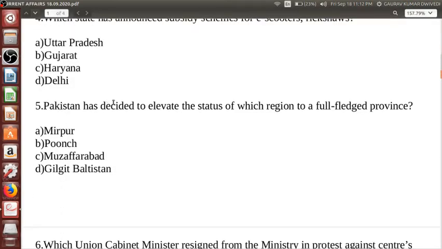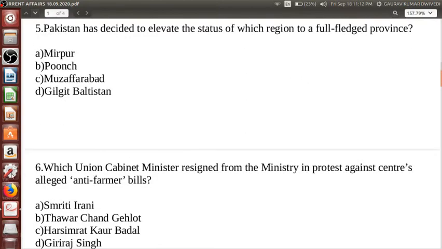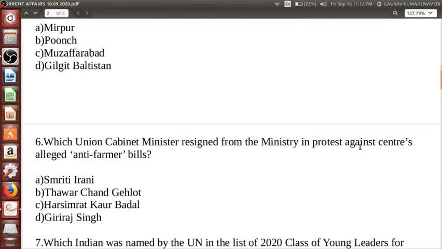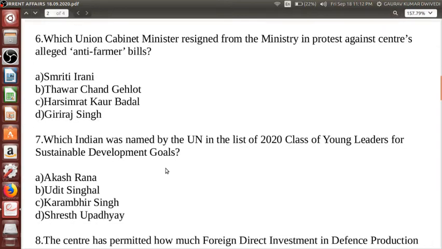Pakistan has decided to elevate the status of which region to a full-fledged province? Okay. Next, which union cabinet minister resigned from the ministry in protest against center's alleged anti-farmers bill? Okay. Next, we have, just keep on writing down your options: Smriti Irani, Thawar Chand Gehlot, Harsimrat Kaur Badal, Giriraj